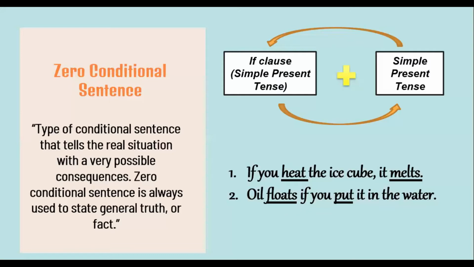And how about the pattern of zero conditional sentence? Usually, when we want to make conditional sentence, we will have two different clauses, the main clause and also the supporting clause. And we use simple present tense for all the clauses. The structure of the clauses can be put interchangeably. You can put the if clause at the very beginning of the sentence or at the end of the sentence.